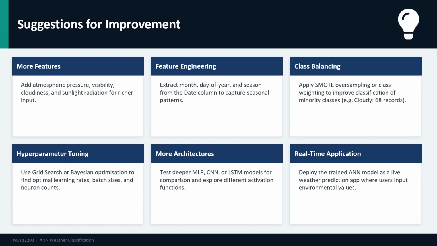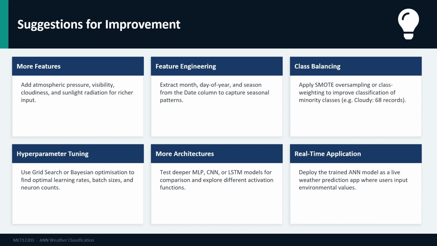Based on our limitations, we have identified six suggestions for improving this work in the future. First, add more weather features such as atmospheric pressure, visibility, and cloudiness, which would provide richer input information to the ANN.